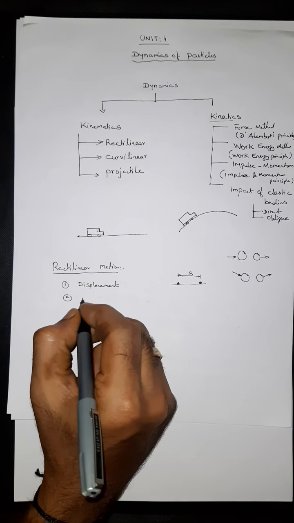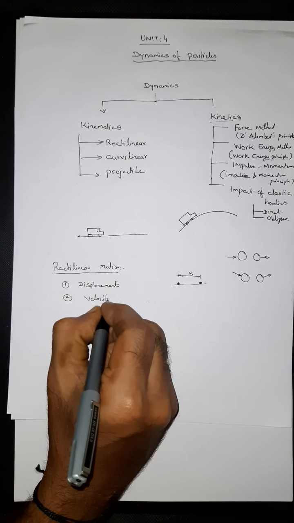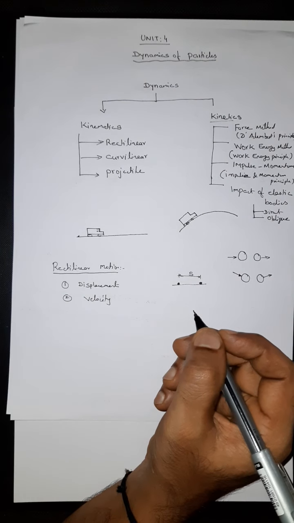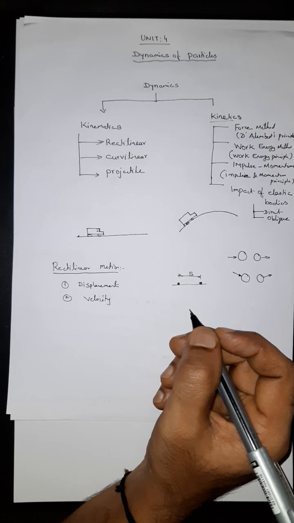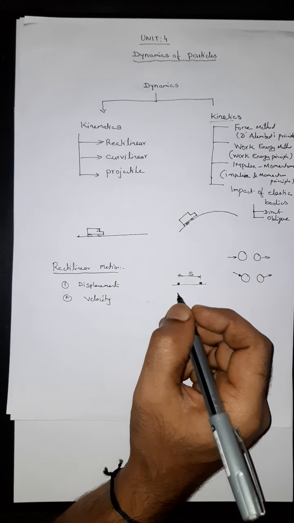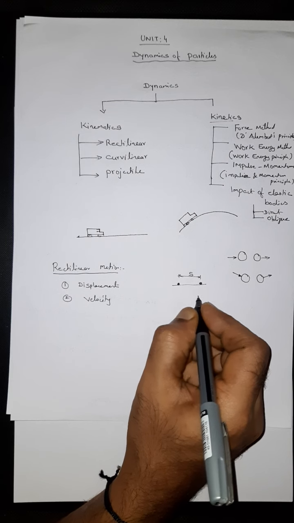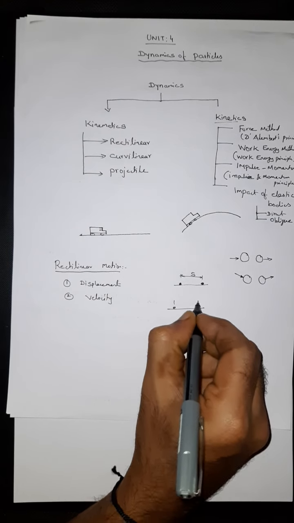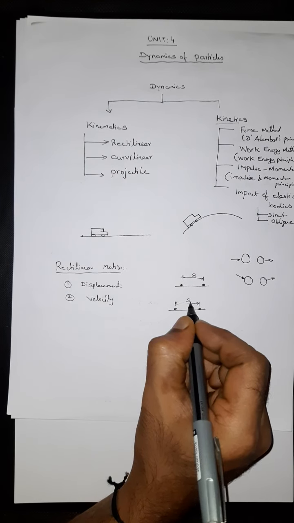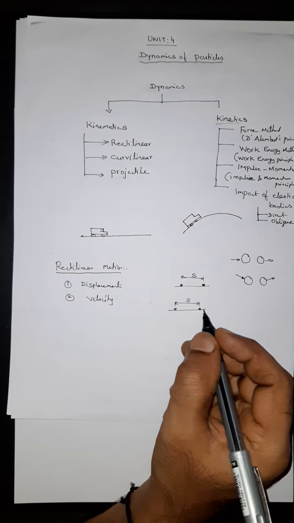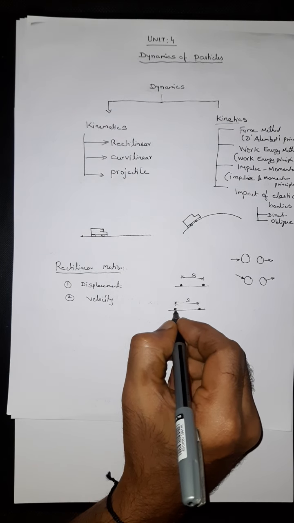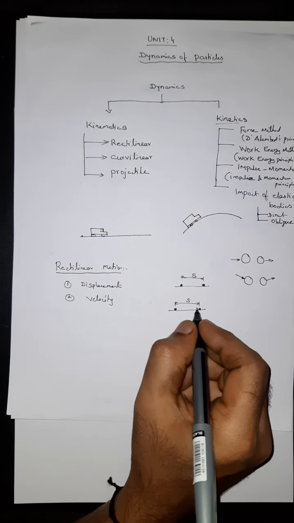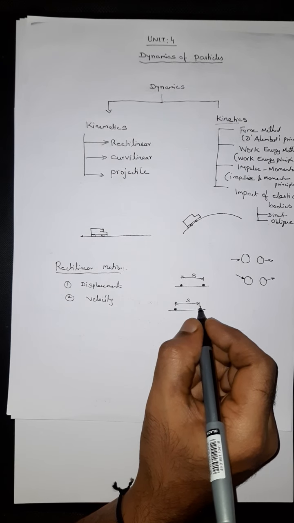The next characteristic of kinematics is velocity. Velocity is defined as the rate of change of displacement of a body. Assume this is the displacement. A particle moves a distance, and the time taken to travel from this position to this position, how much time it has taken, that is nothing but the velocity.